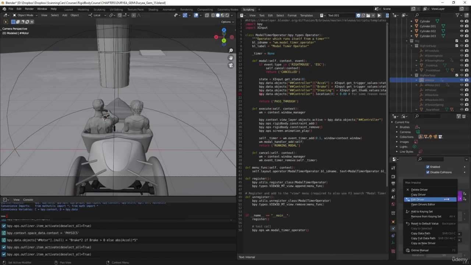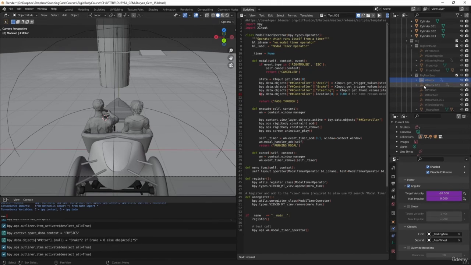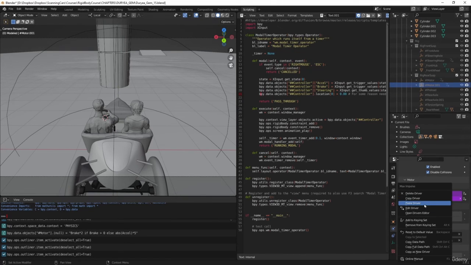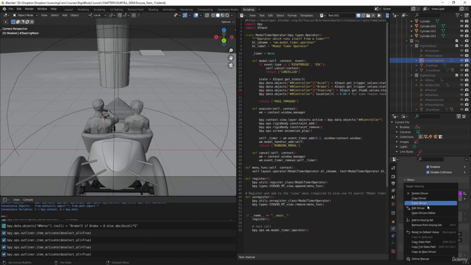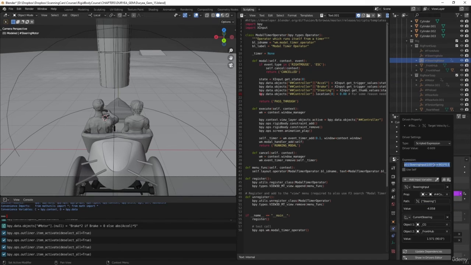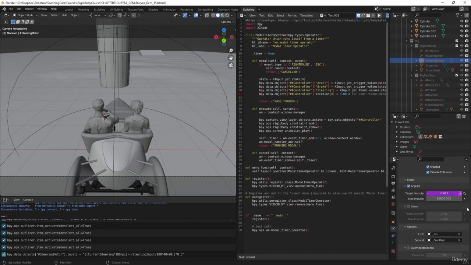And I'll just take this driver and copy it over here. So now both motors will have 10 times more torque. And we can also change the steering so that it steers farther. So I'm going to make this 45 or 40. We'll make it 40. So now instead of steering 30 degrees at walk, it's 40. Okay. All right, let's see what happens now.